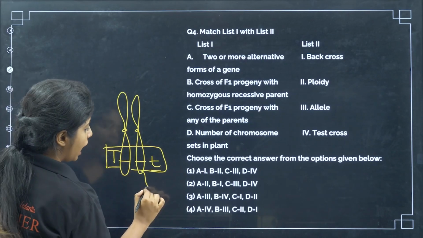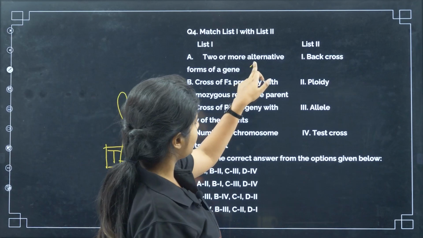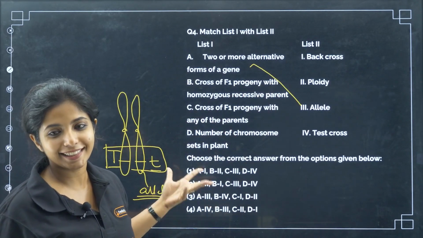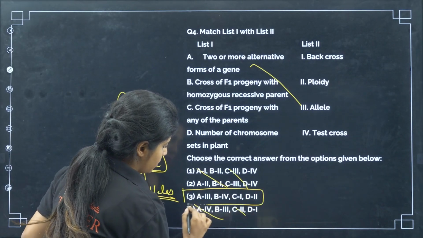What do I call them? I'll call them alleles, my dear children. So your A goes with 3. What option do I have? I just have one option, and with that I get the answer as well. So can I eliminate all these options? Let's see if all of them are matching or not.